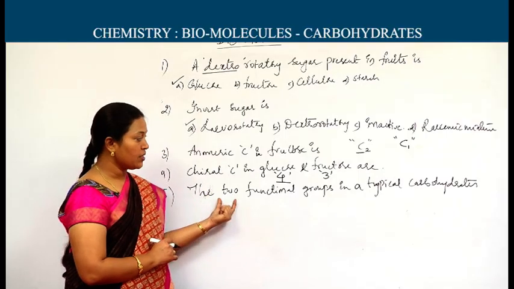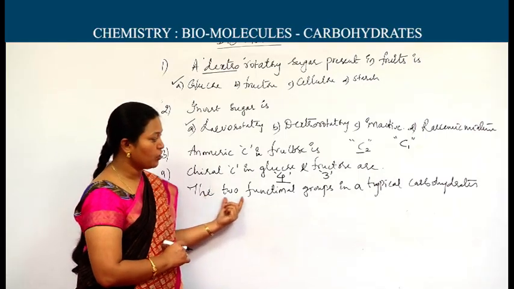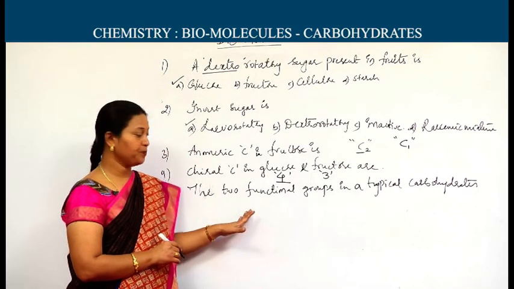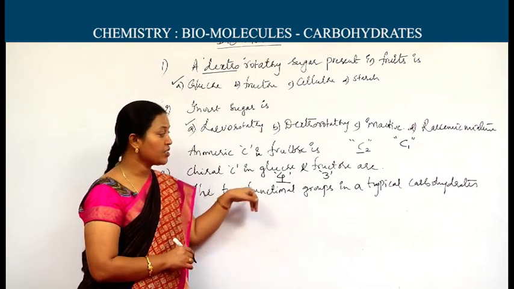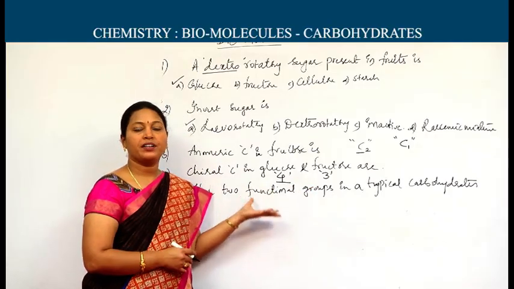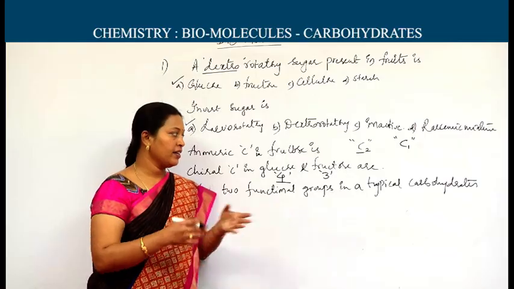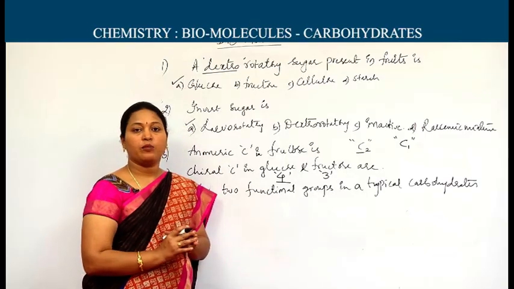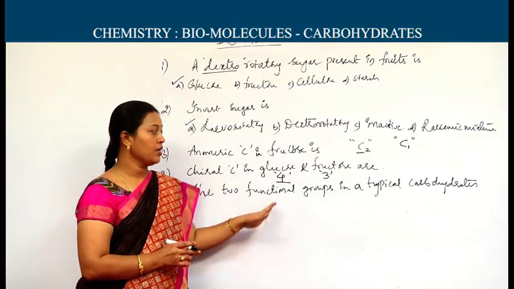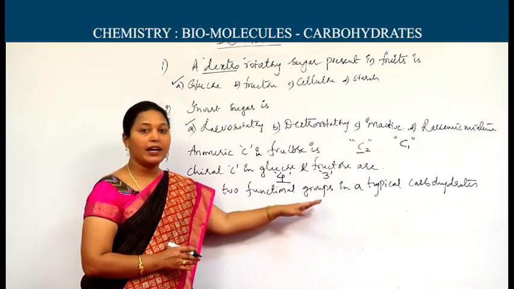The two functional groups in a typical carbohydrate. It was the previous triple equation. Two functional groups in a typical carbohydrate. A typical carbohydrate we can consider as a monosaccharide or disaccharide, whatever the saccharide may be. Here we have two types of functional groups, the carbonyl functional group and the hydroxy functional group.